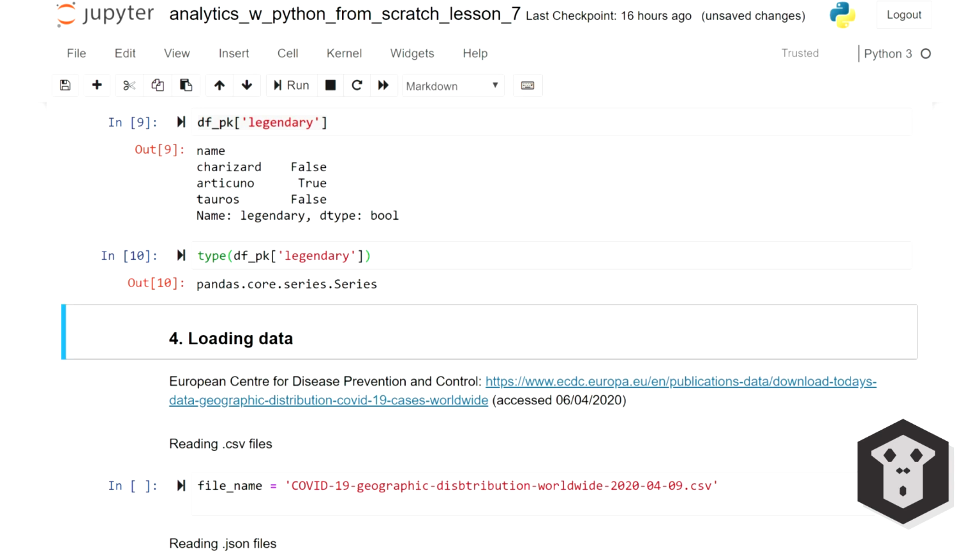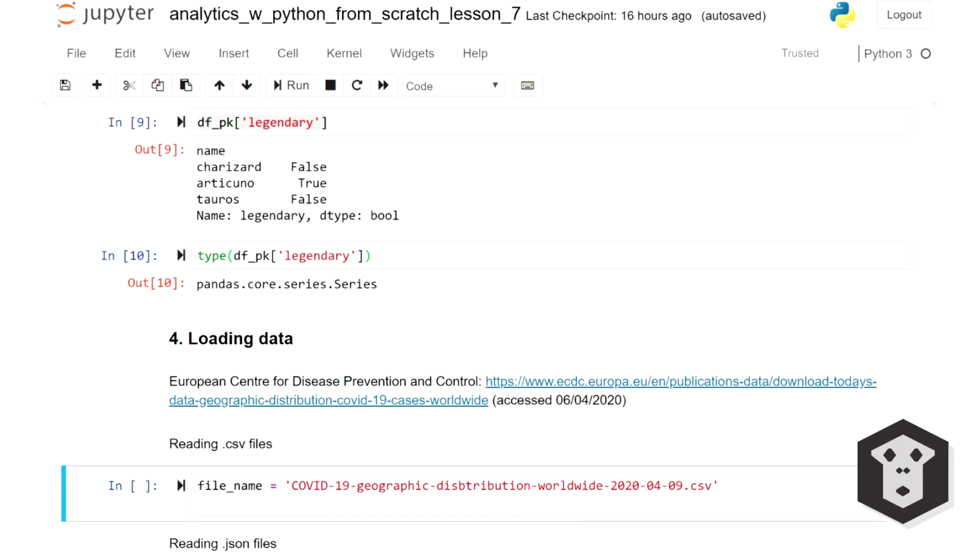So let's see how we can load data in Pandas. We're going to use 2 main datasets today, a real one and a made-up one. For the real one, I am using data that is everywhere nowadays. Daily coronavirus cases by country. I got it from the European Center for Disease Prevention and Control. Link in the video description. I downloaded that data in a CSV format and saved it in the folder of this Jupyter notebook. Here is the file name as a string. I can create my data frame that I'm going to call c19 for COVID-19 and use the function read_csv and pass as an argument my file name. That's it.